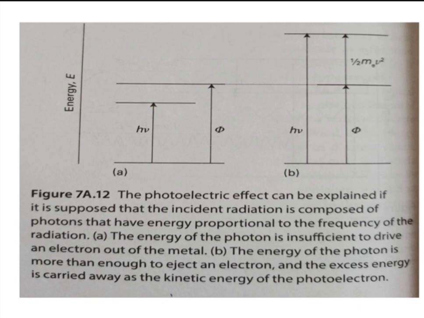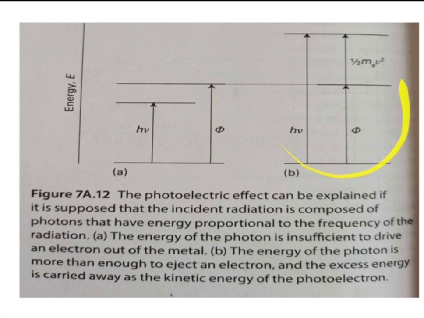So, here is the first diagram which is A and the second is B. In the first diagram, incident energy is h nu and the emitted energy of the photoelectron is phi. When h nu is less than phi, no photoelectric effect occurs because the incident energy is insufficient to remove the electron from the metal surface. So, the first diagram shows the photoelectric effect is not possible because the incident energy of the photon is less than the emitted energy of the photoelectron.